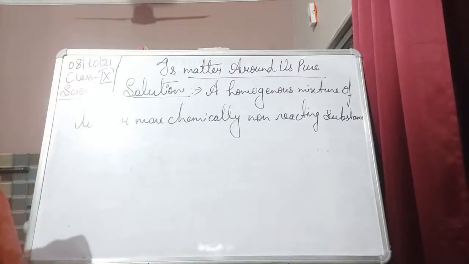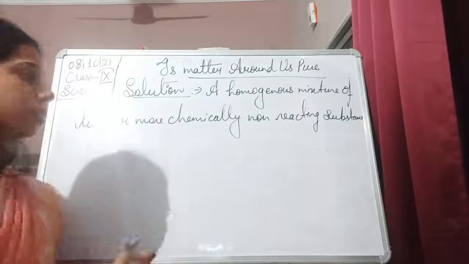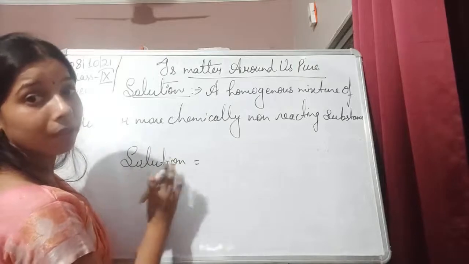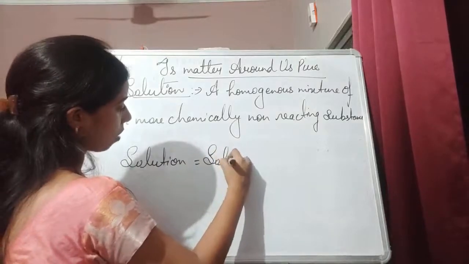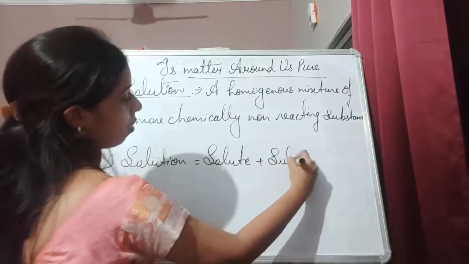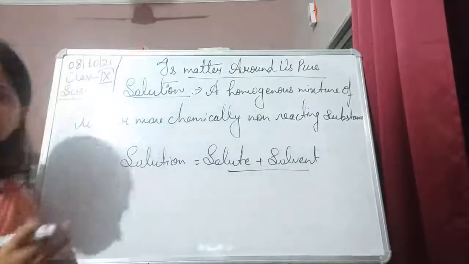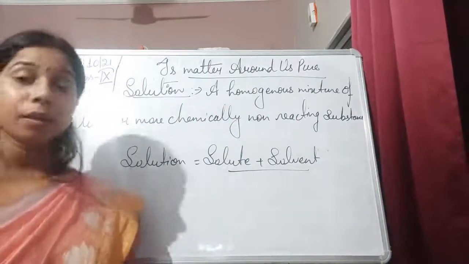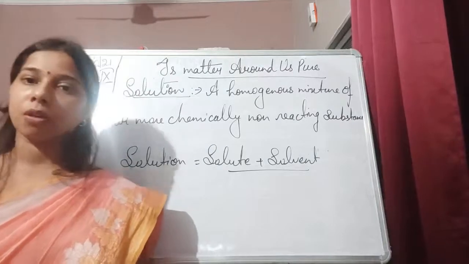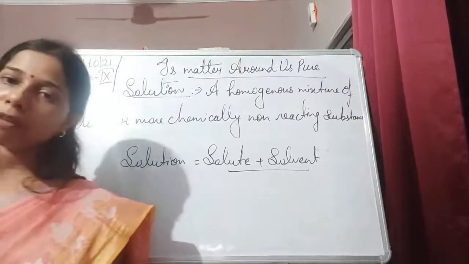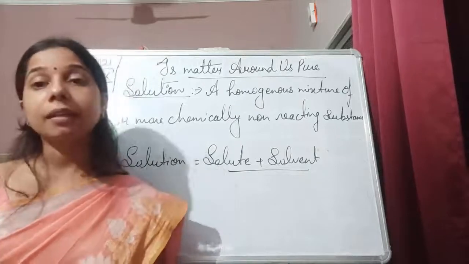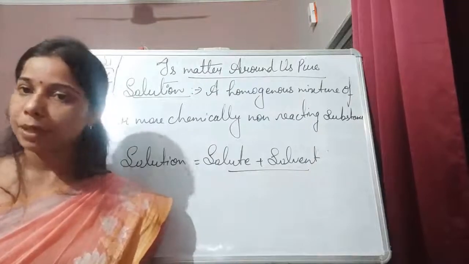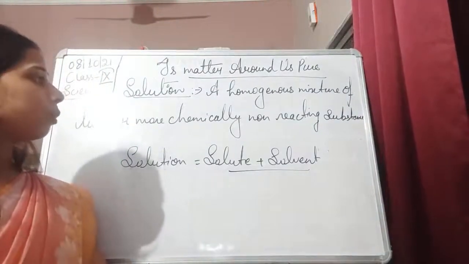Now, in very simple terms, solution is equal to solute plus solvent. This is a very easy way to understand the solution. Everything, students, like lemonade or lemon juice, a sugar solution or a salt solution, anything that you take, you will find that it consists of a solute and a solvent. Solute plus solvent gives rise to the solution.